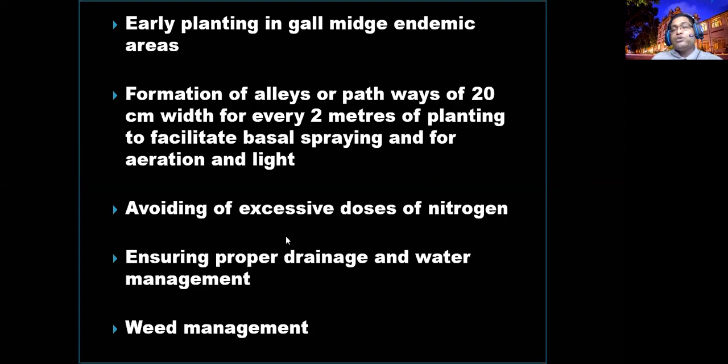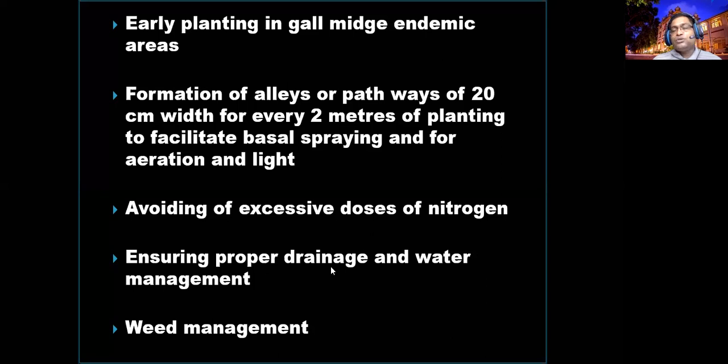And avoiding excess doses of nitrogen. The problem in Sri Lanka is excess usage of nitrogen fertilizers. Because it's available in subsidy schemes now, farmers apply whatever they think they want, without considering the recommended dosage. If they apply this high dose of nitrogen, the plant will become very tall and will fall, which is a loss from the economic point of view. In another way, the plant will become more succulent, with droopy leaves, and the chances for brown plant hoppers and leaf hoppers to build up increase.